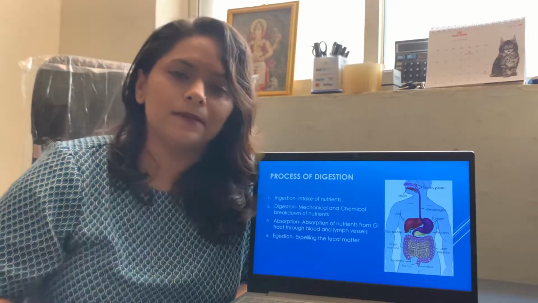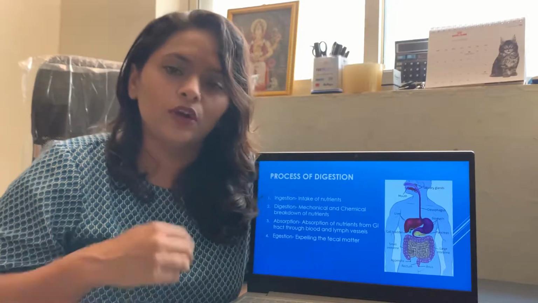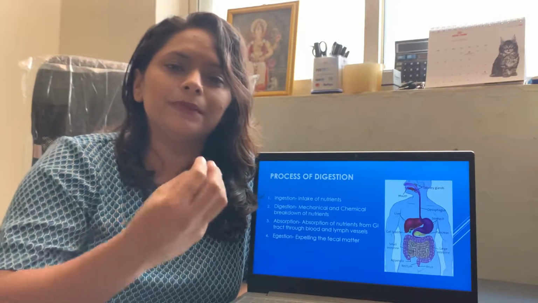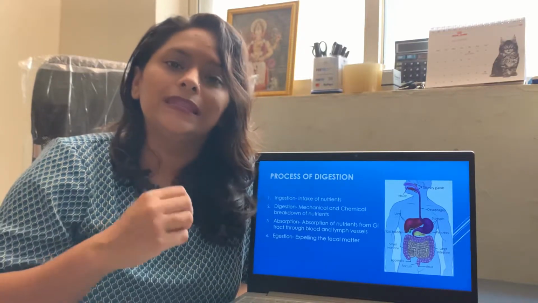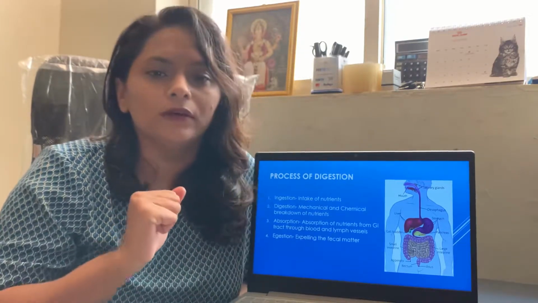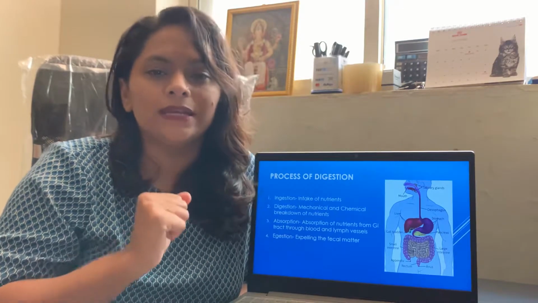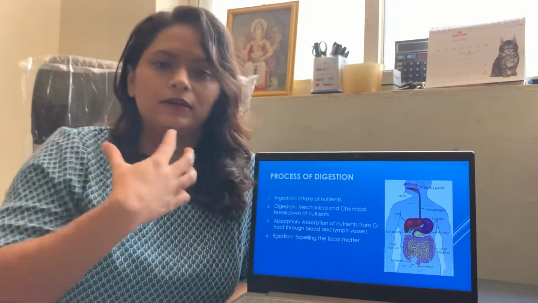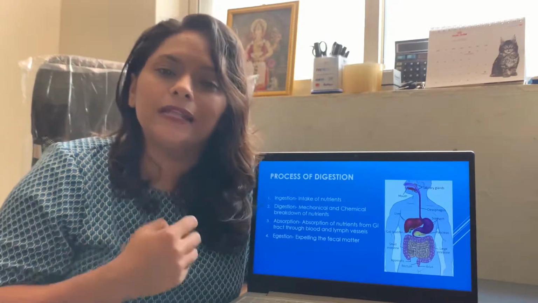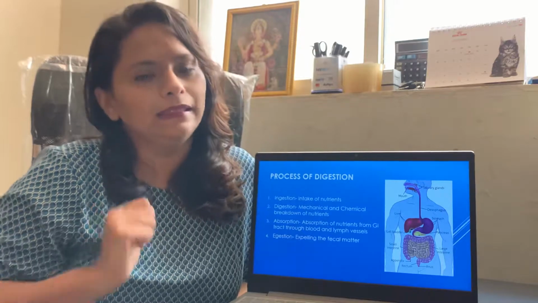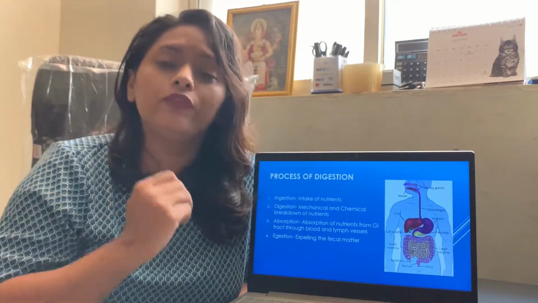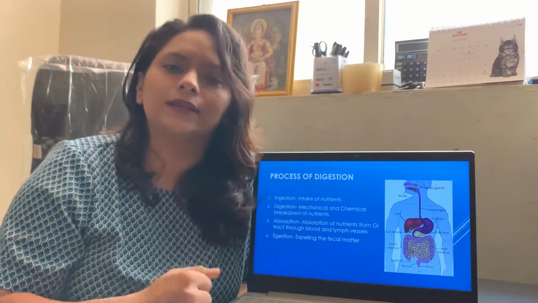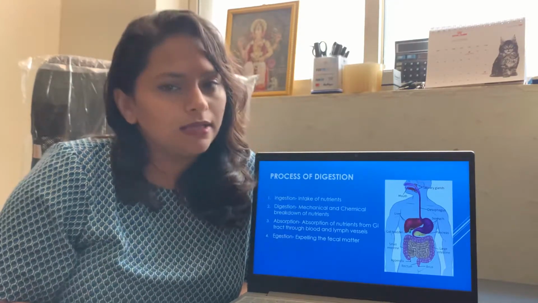The third step is absorption. Once the chemical digestion has taken place, the simpler substances that are formed now will be absorbed from the gastrointestinal tract and they will be circulated in our body with the help of blood or lymph. The fourth process is egestion. Whatever food we eat, all of it does not get digested.